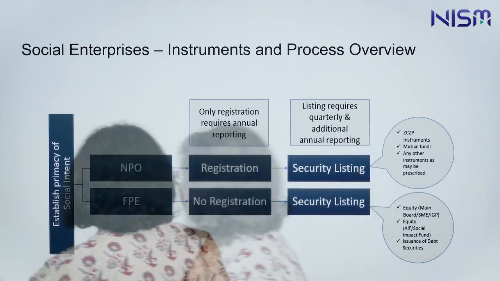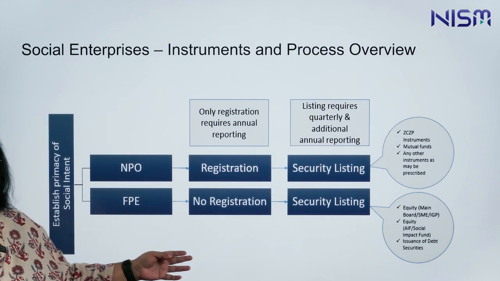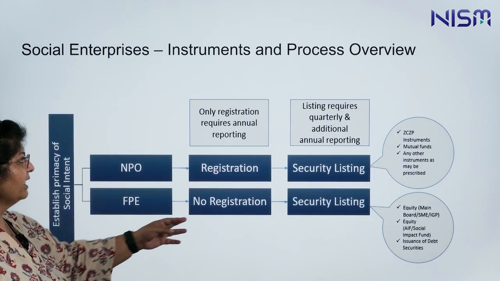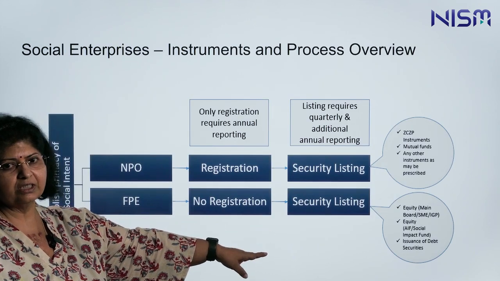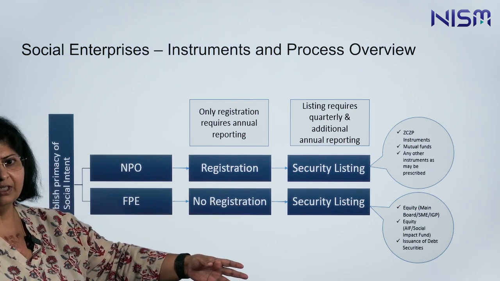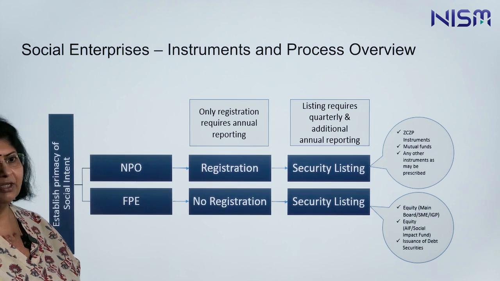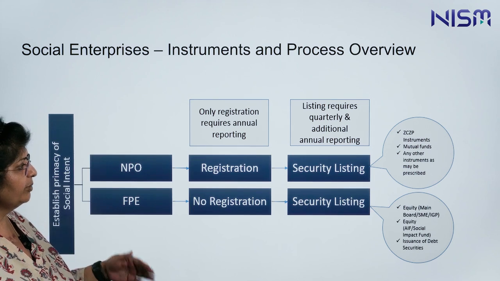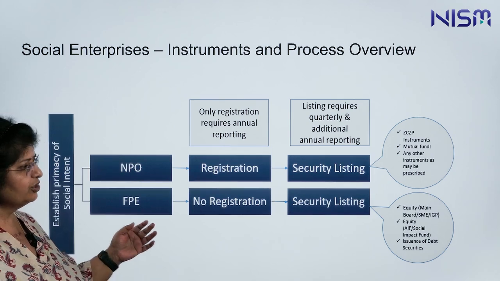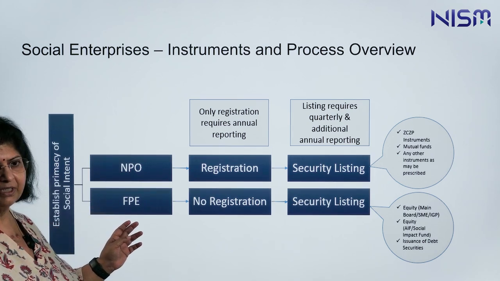Now let's talk about the for-profit enterprises. In case of for-profit enterprises, there is actually no registration required, and they straightaway go into listing the security. The listing is of equity on the main board. It could be the main board or the SME or the IGP. And equity could also be the AIF or Social Impact Fund. And issuance of debt is also possible for the for-profit enterprises.